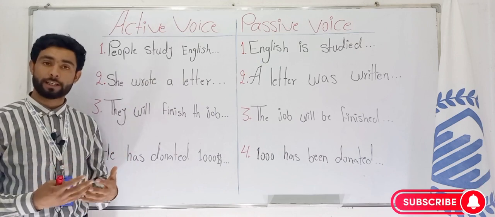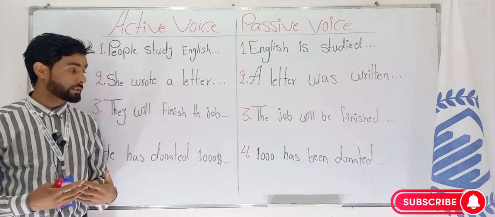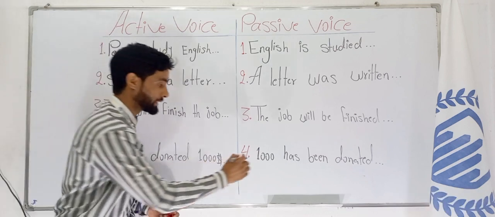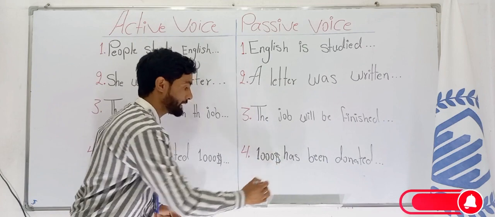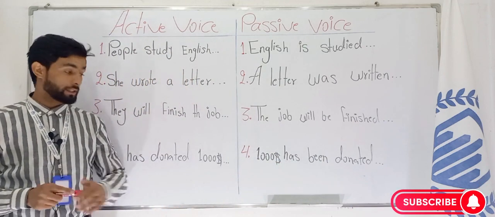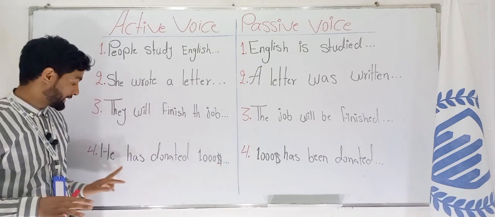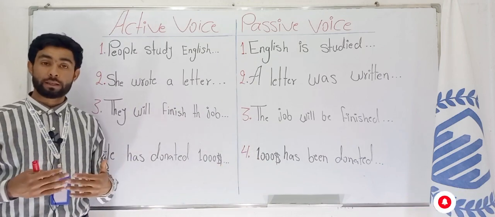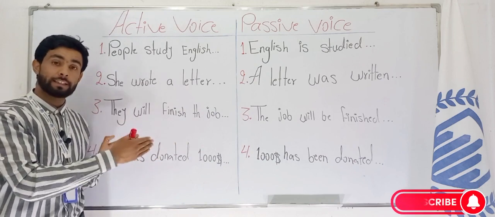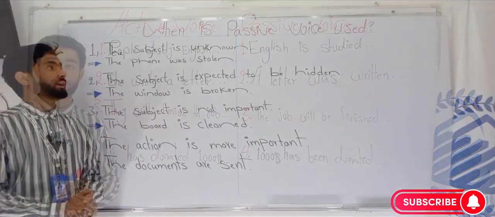کمک میکنه یا صدقه میده. $1,000 has been donated. $1,000 صدقه یا کمک داده میشه. So who gives this money? In the passive voice, not clear. In the active voice, clear. These are some of the sentences in active and passive. Hope you understood this part.